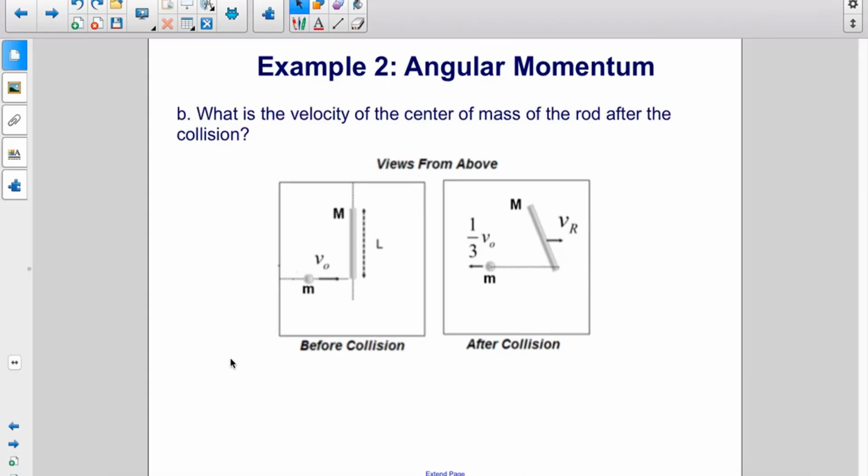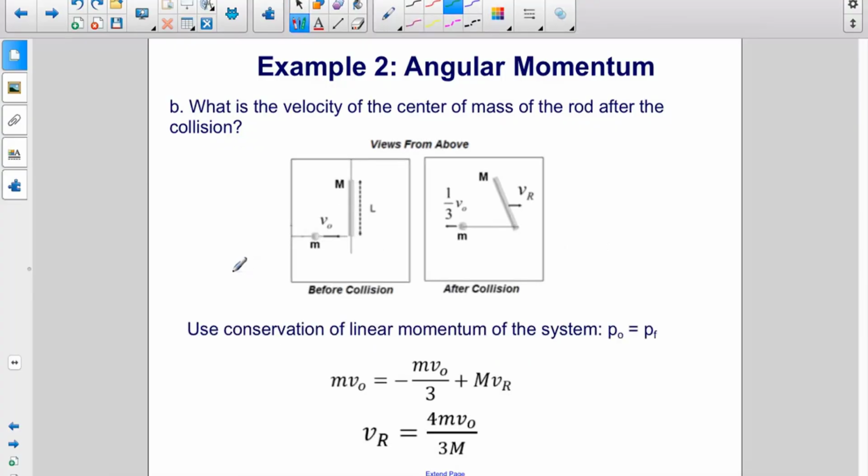B. What is the velocity of the center of mass of the rod after the collision? So we're looking for this V_R here. We're going to use conservation of linear momentum. Initial momentum equals final momentum. You can ignore the fact that this is rotating for now. We're just focusing on the linear motion of the two objects.